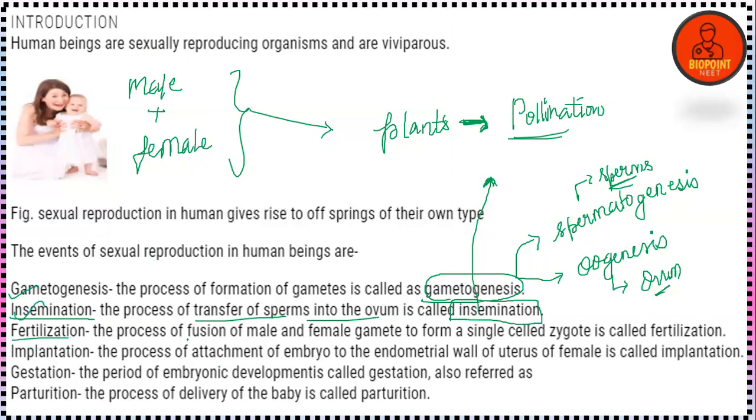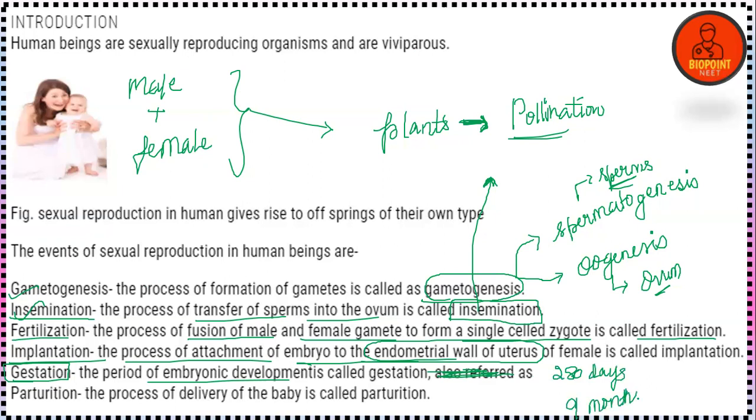Third one, fertilization. The process of fusion of male and female gamete to form a single-celled zygote is called fertilization. Implantation is the process of attachment of the embryo to the endometrial wall of the uterus. The period of embryonic development is known as gestation, and it is approximately 280 days or 9 months in case of humans.